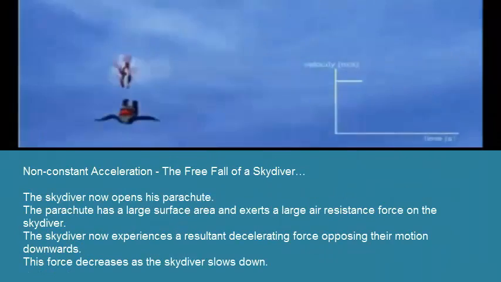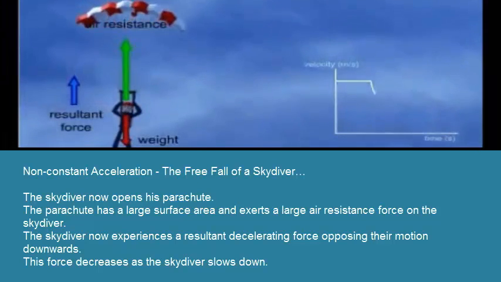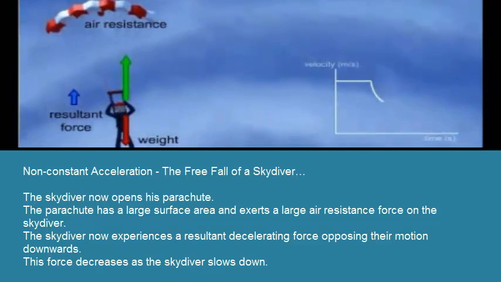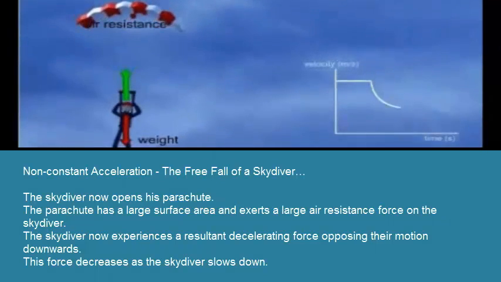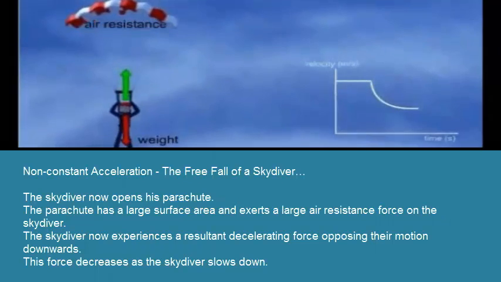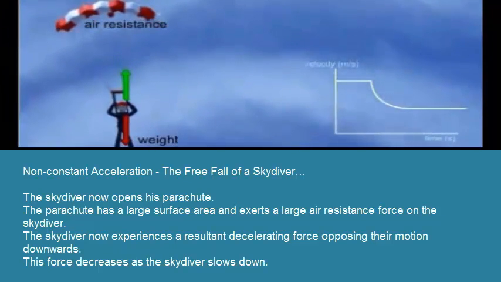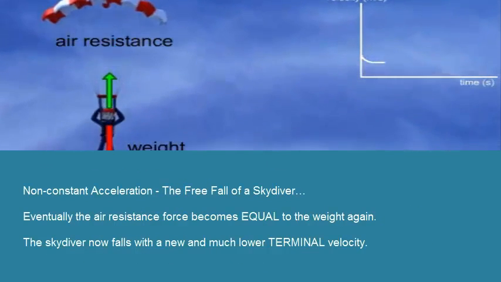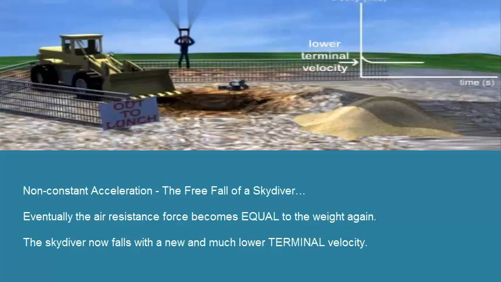The skydiver now opens his parachute. The parachute has a large surface area and exerts a large air resistance force on the skydiver. The skydiver now experiences a resultant decelerating force opposing their motion downwards. This force decreases as the skydiver slows down. Eventually, the air resistance force becomes equal to the weight again. The skydiver now falls with a new and much lower terminal velocity.